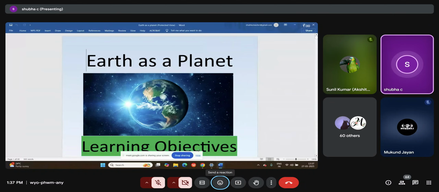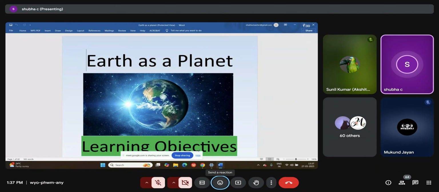Now we start Earth as a planet. When we talk about Earth as a planet, let's first understand where we are. You know that the universe is very vast and immeasurable, and we don't know how far it stretches. But we know that there are many galaxies in the universe, and the Milky Way is one of those galaxies, where we are in.